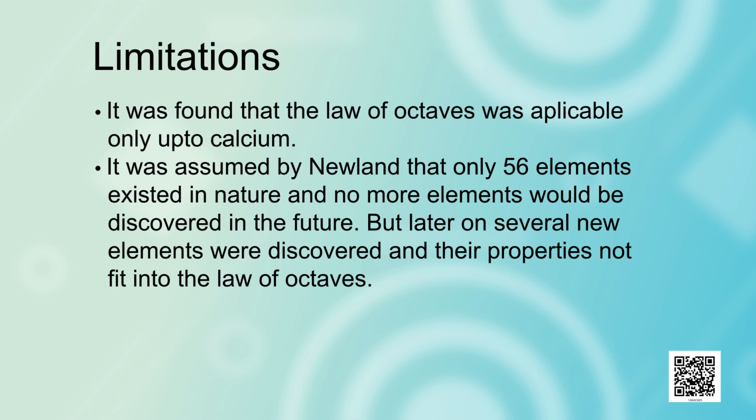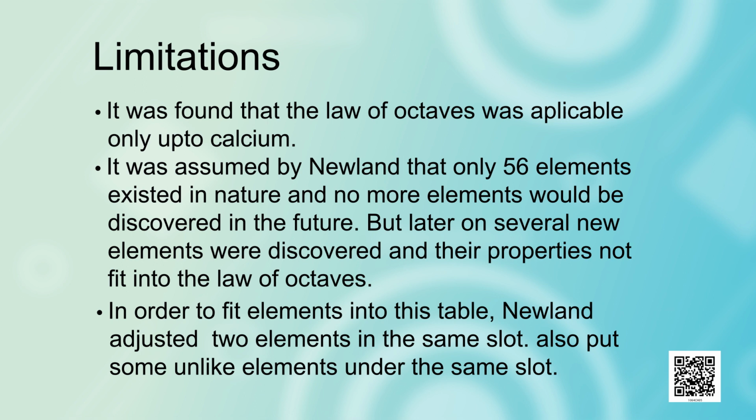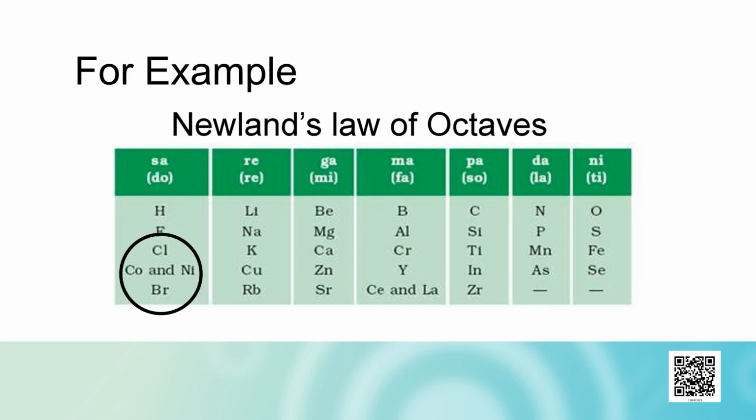Third limitation of Newlands was that in order to fit elements into his table, Newlands adjusted two elements in the same slot. Also, he put some unlike elements under the same slot. For example, cobalt and nickel are placed in the same slot and these are placed in the same column as fluorine, chlorine and bromine, which have very different properties.